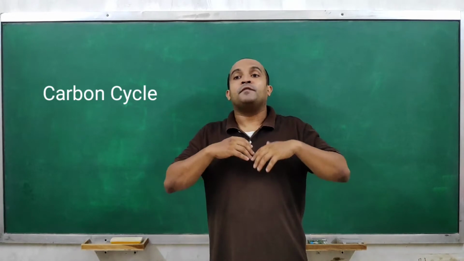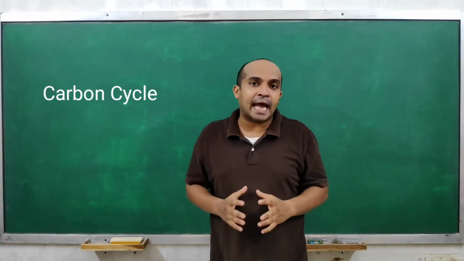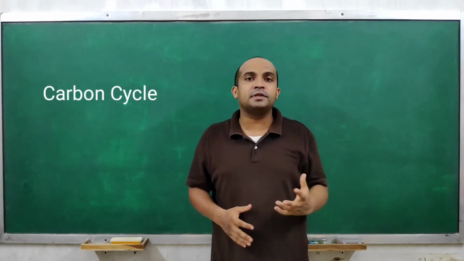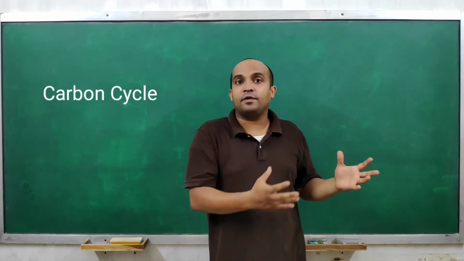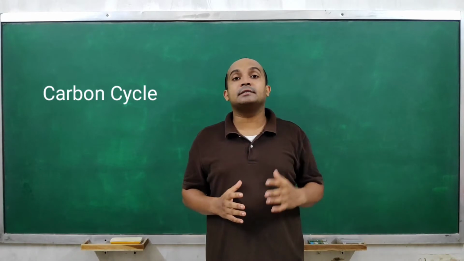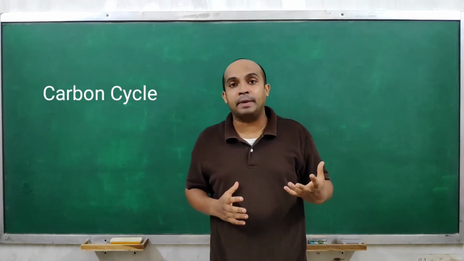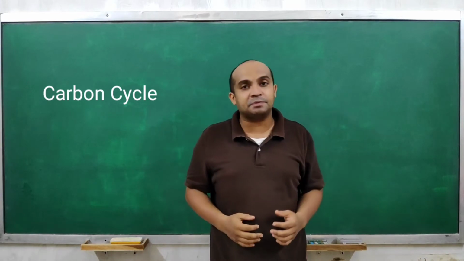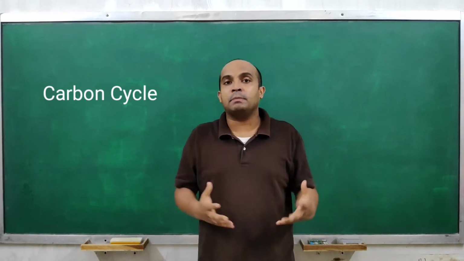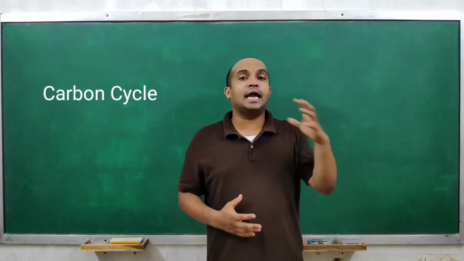Understood? Furthermore, due to certain human activities like burning of fossil fuel, burning of wood, and sometimes forest fires, a huge amount of carbon dioxide is added to the environment. Even during natural calamities like volcanic eruptions, there is again a huge addition of carbon dioxide to the atmosphere.